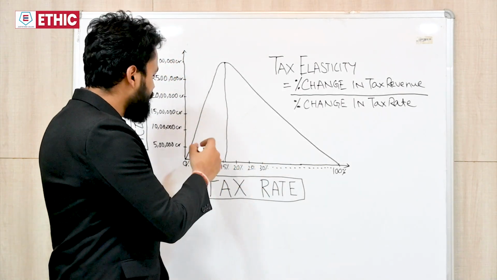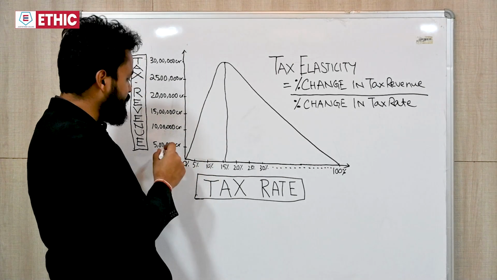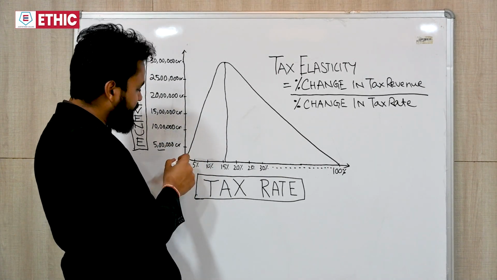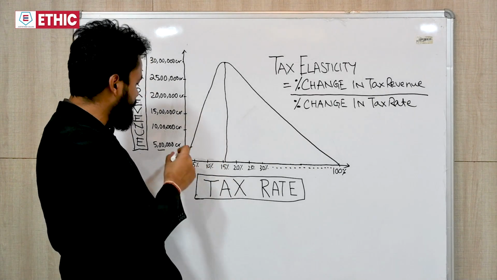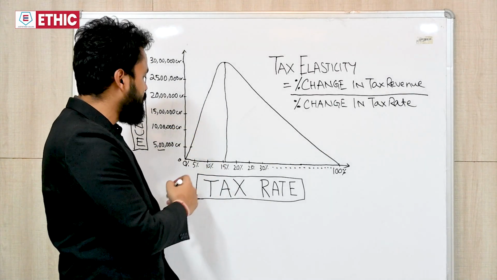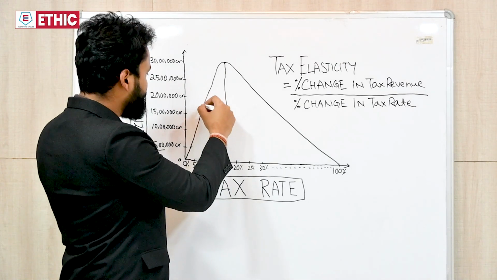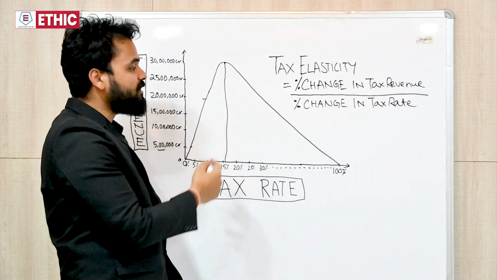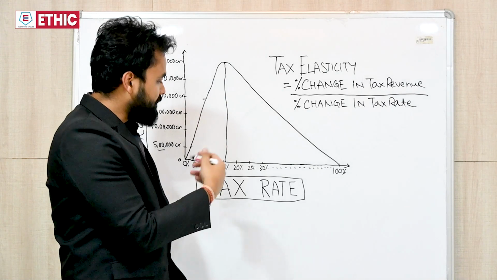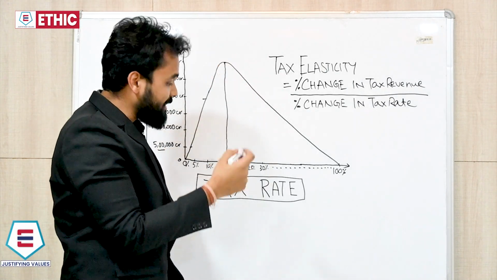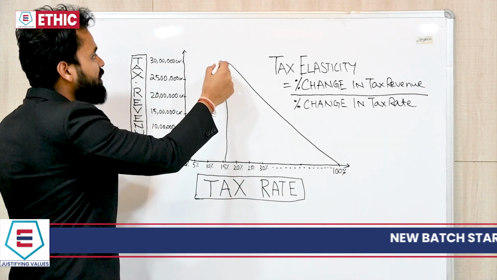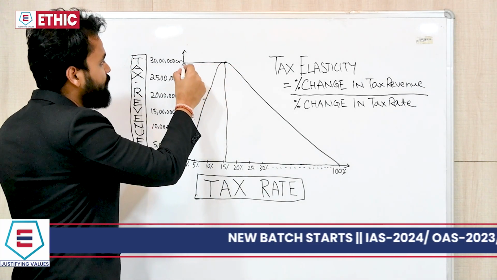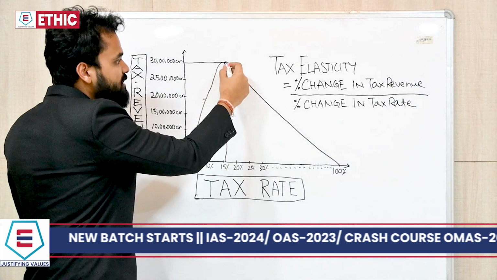So we see in 0% tax rate we are getting 0 tax revenue. Say around in 5% tax rate we are getting 5 lakh crore tax revenue. In say around 10% tax rate we are getting 20 lakh crore tax revenue. Thereafter, when our tax rate increases to 17% to 18%, we are maximizing our tax revenue. Thereafter, there is a decline.